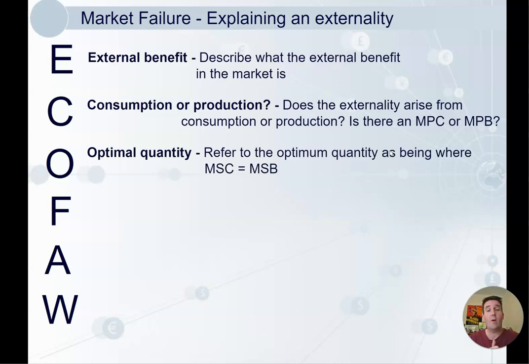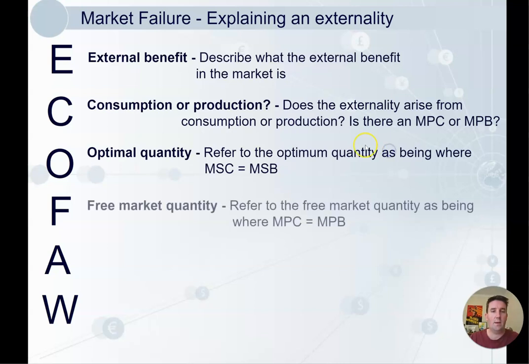We need to refer to where the optimal quantity is. So the optimum quantity is always where marginal social costs equal marginal social benefits. Then we explain the free market quantity. So the free market quantity is where it would be produced or consumed without any government involvement. So where marginal private costs equal marginal private benefits.